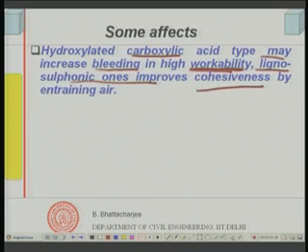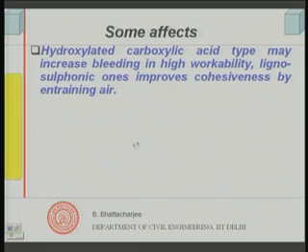So, this can happen, but then you can use a viscosity modifier. Lignosulfonic acid, of course, improves the cohesiveness by entraining air. Not all plasticizers and superplasticizers entrain air, but the one based on lignosulfonic acid can improve the cohesiveness of the system as well.